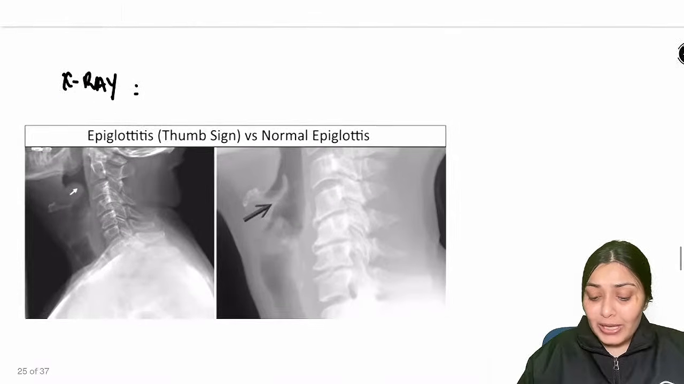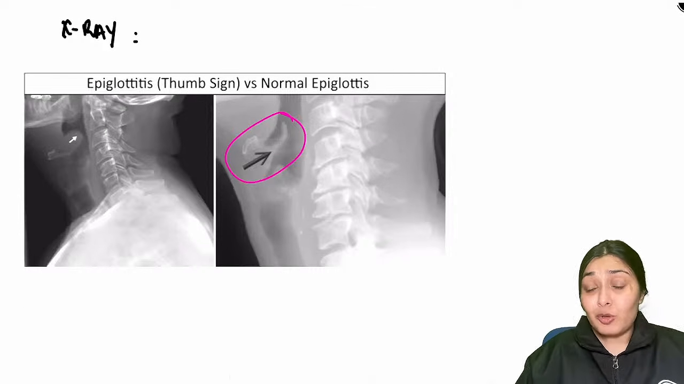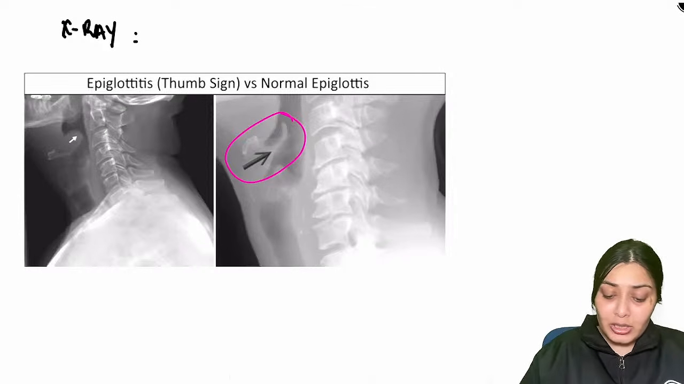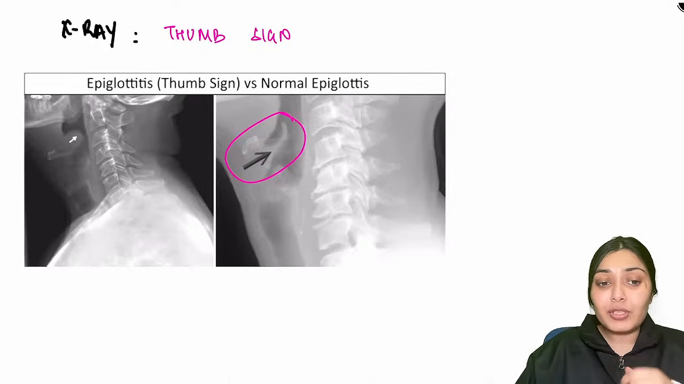When you do the x-ray in this child, what do you see? Normally the epiglottis looks like this. But here, because there is inflammation, the epiglottis is swollen and looks like a thumb. This is known as thumb sign. So you see a thumb sign in epiglottitis on lateral x-ray of the neck.